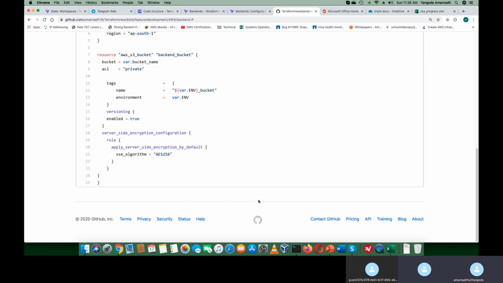Exactly. In Azure, the versioning is maybe done by default. Maybe I am not that much of an expert in Azure, but I think it's done by default, maybe at the back end. But for AWS, it should be mandatorily mentioned. Otherwise, the versioning will be disabled for the system. No, I think versioning is not available in Azure, I guess. Yes, that's it. Maybe they will have some other mechanism instead of versioning. I am not sure how exactly Azure is maintaining that.